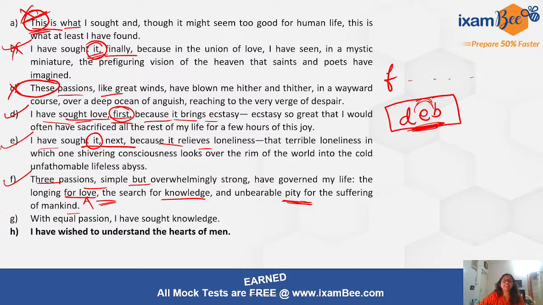These passions like great winds. अब देखो B में किसकी बात, D में भी only love की बात हो रही है, E में भी only love, ठीक है, only love. इन तीनों में only love. They are talking about only one thing, only love, right? But C talks about these passions, right? Plural. So there are more than one passion. Love के अलावा passion की बात कहाँ हो रही है? F में. F में three passions की बात हो रही है. So C कहाँ आएगा? F के बाद.